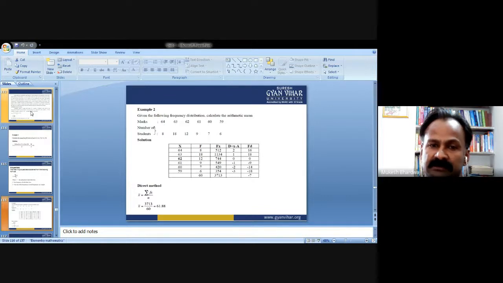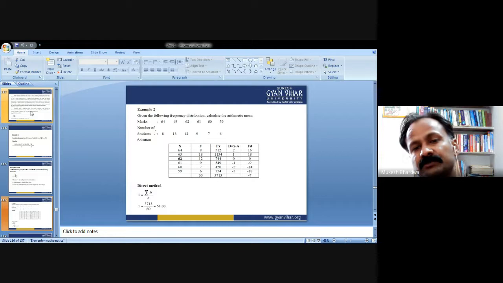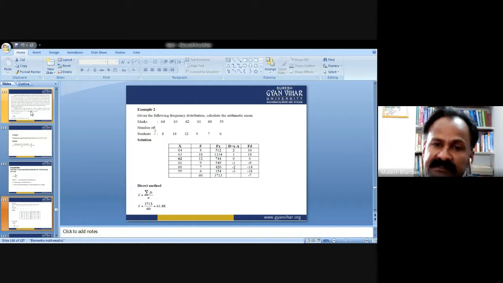Marks are given as 64, 63, 62, 61, 60, 59. And the number of students: 8 students score 64, 18 students score 63, 12 students score 62, 9 students score 61, 7 students score 60, and 6 students score 59. As we observe, this table is called grouped data or tabular form data. We need to find the average of the marks for these students.